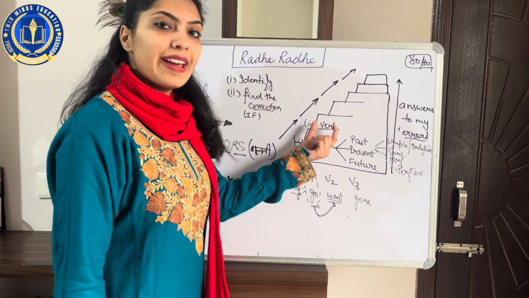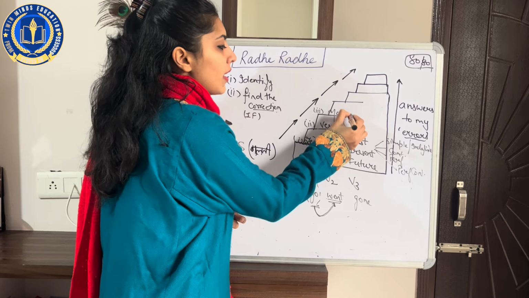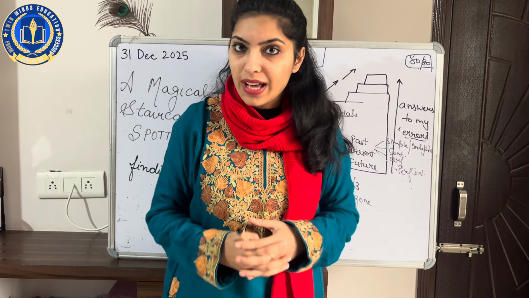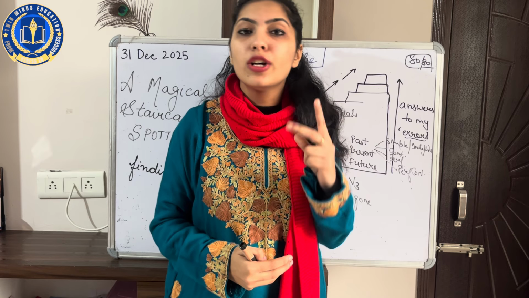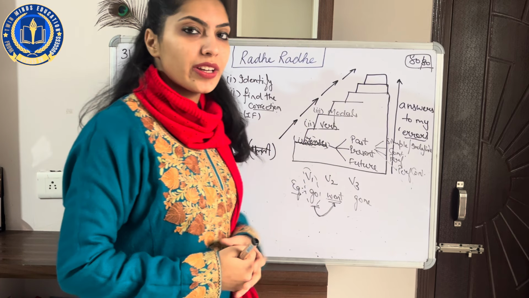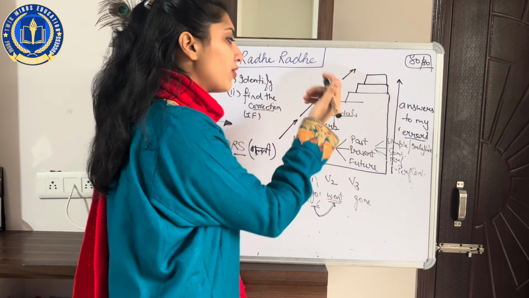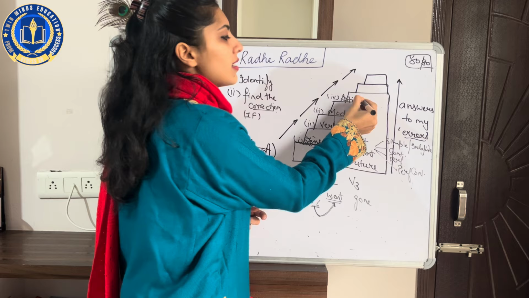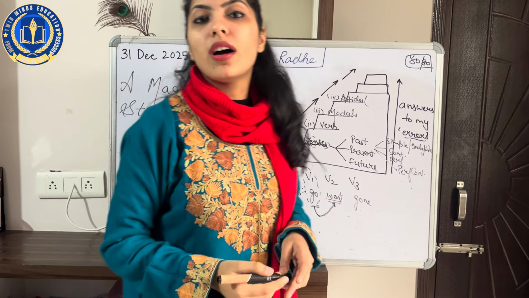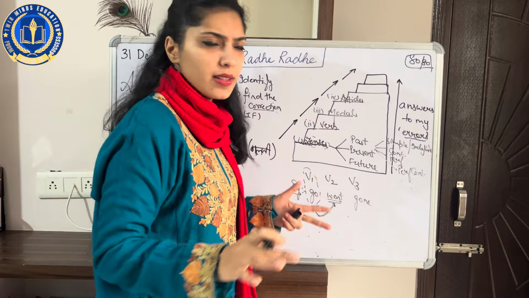Now, if I don't find the error in verb, then my third staircase will be modals. And we very well know we have a long list of modals. I hope you already know that we have a number of modals in grammar. For example, can, could, shall, should, will, would, may, might, and so on. So you need to check the usage of modals. Then, if not modals, let us climb a bit further. Articles, this is the easiest one, that is to find the error in the article. So I'll climb the next staircase with articles, which is very easy, right?